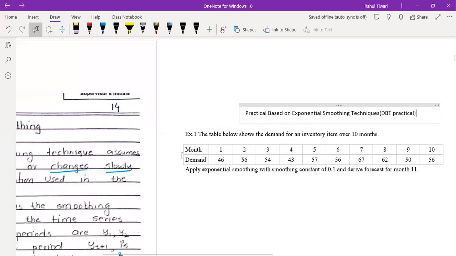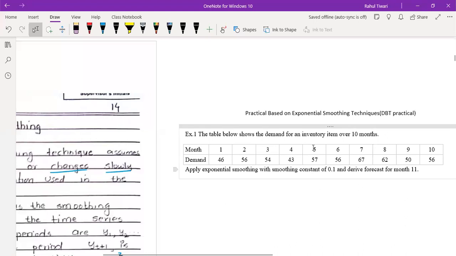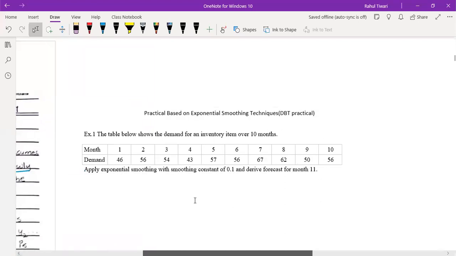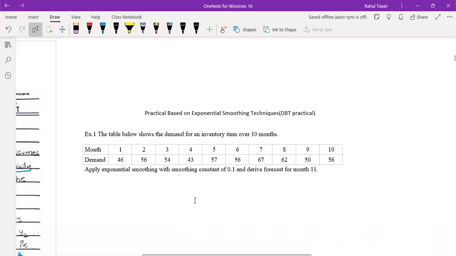And now you take down this problem. Are you able to see the screen, everyone? Yes, sir. Okay. So just take down this question first. Then I will again go through the technique which I'm going to apply in this problem.